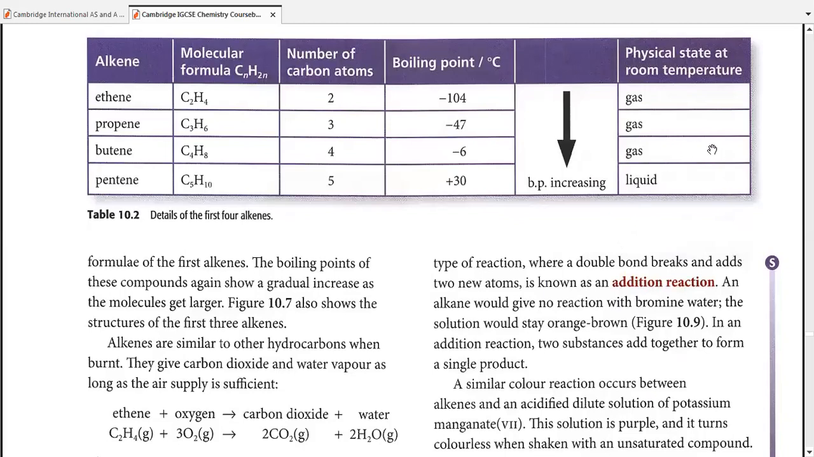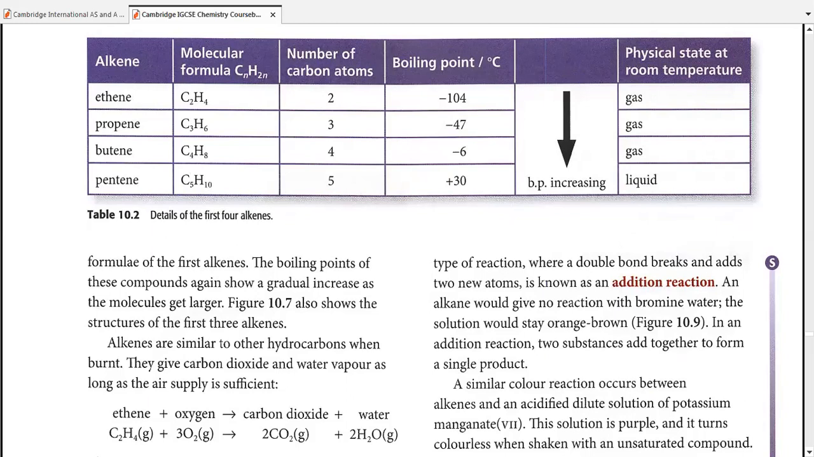The physical state at room temperature. Now, as you can see, the first three alkenes, ethene, propene, and butene, are gases. And moving on, pentene is a liquid. As we discussed and studied about alkanes, a similar pattern is followed in alkenes.